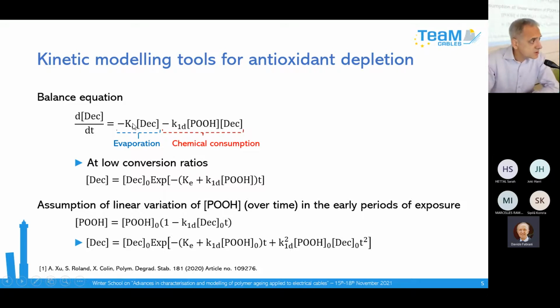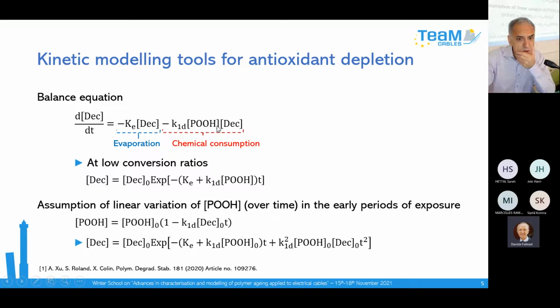In the literature, if you look at the work of Billingham and Calvert, it is said that the evaporation of antioxidant from the sample surface is directly proportional to its concentration. K_E, in fact, is the evaporation rate constant. So it is an apparent first order rate constant. So you have this global equation. It is a simple case. I have neglected diffusion to simplify.